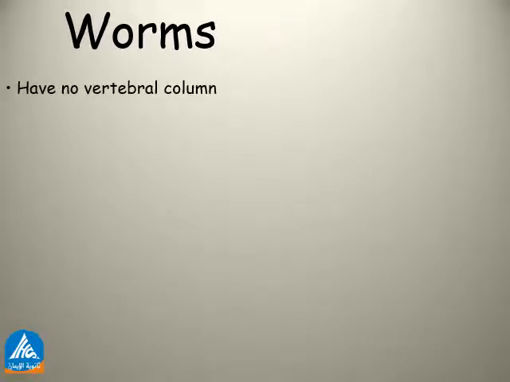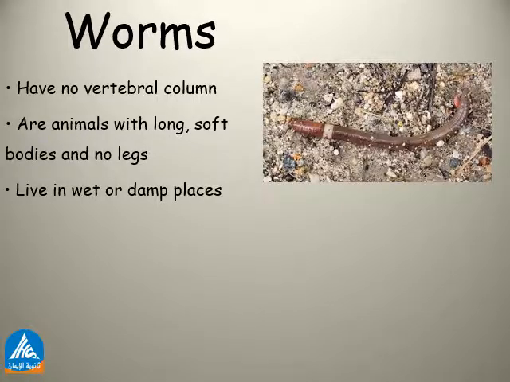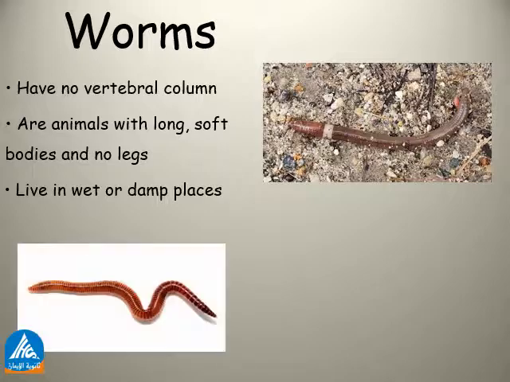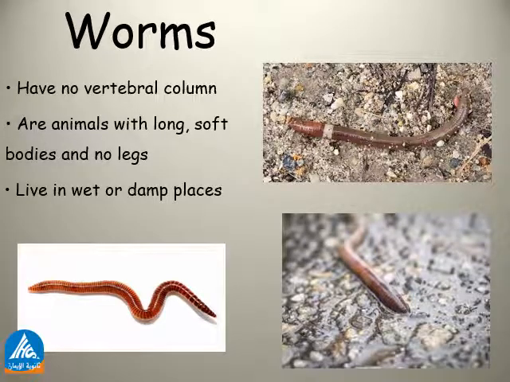Worms have no vertebral column. They are invertebrates. They are animals with long, soft bodies and no legs. They live in wet or damp places. As you see in these figures, they have no vertebral column, they have long and soft bodies, they don't have legs, and they live in wet or damp places.